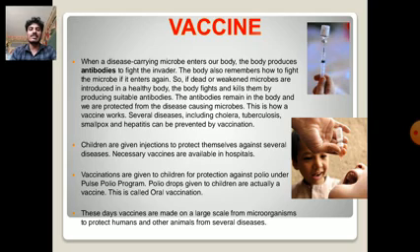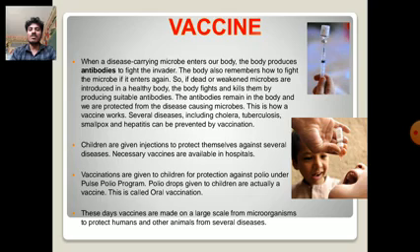Several diseases, including cholera, tuberculosis, smallpox and hepatitis, can be prevented by vaccinations. Children are given injections to protect themselves against several diseases, and necessary vaccines are available in hospitals.